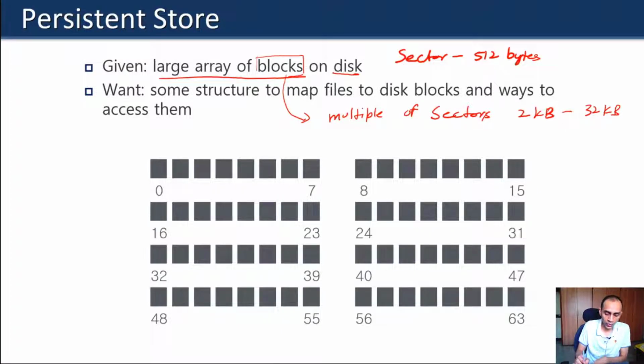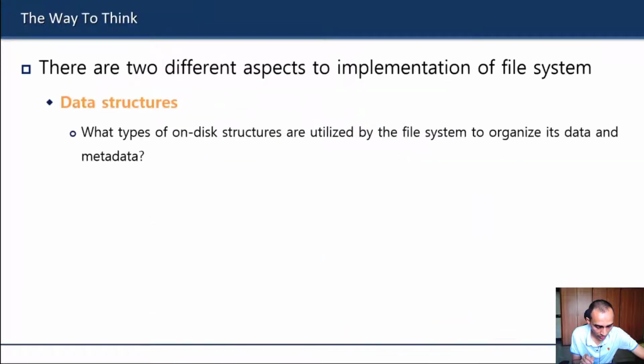Now we want to ask questions. Let us say we want to create files and directories in this disk. How does the file system manage that organization? Which blocks are to be assigned to which file, where the metadata information should be stored, and how to read and write those contents in an efficient manner? All those questions are addressed when the OS designers came up with the file system implementation. And that is what we want to discuss in today's class.